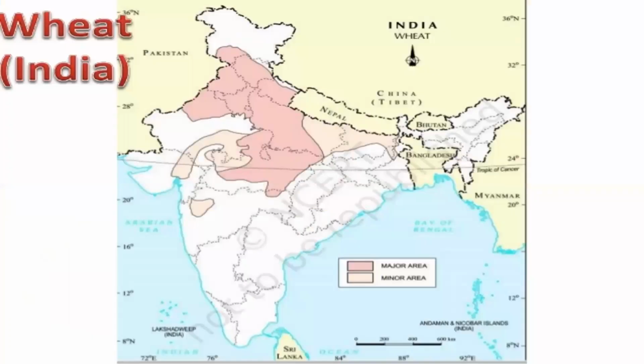Next slide shows the wheat growing area. Can you see the pink zone? The deeply pink zone shows that the north and northwestern part of our country is producing a lot of wheat, whereas the minor area is the northeastern part of our country.